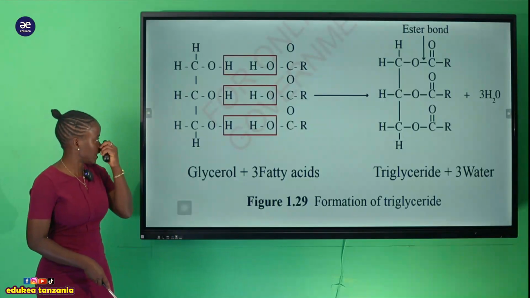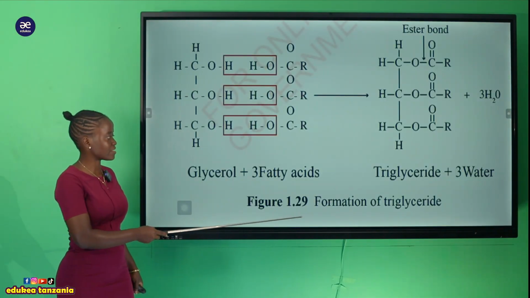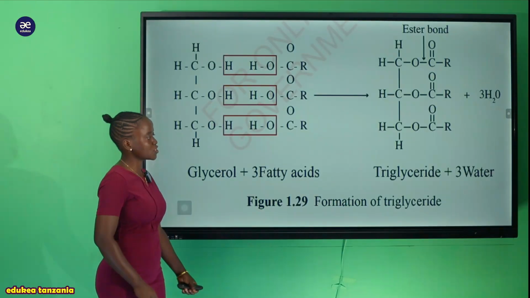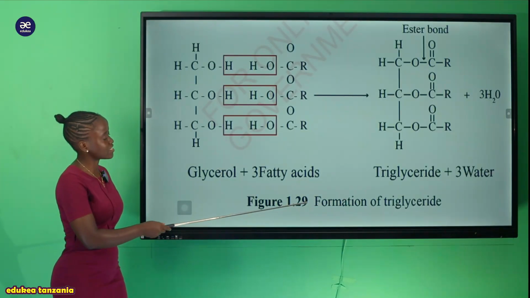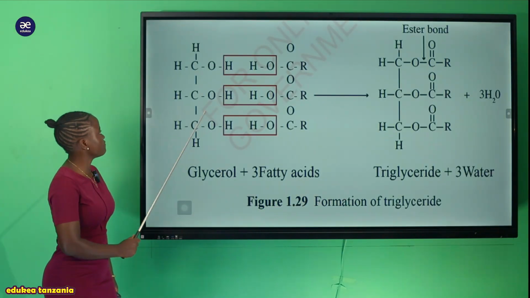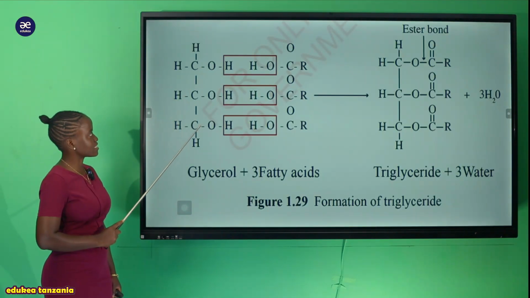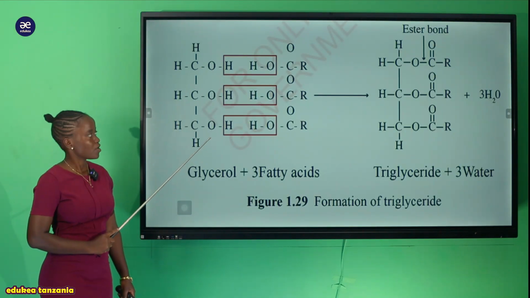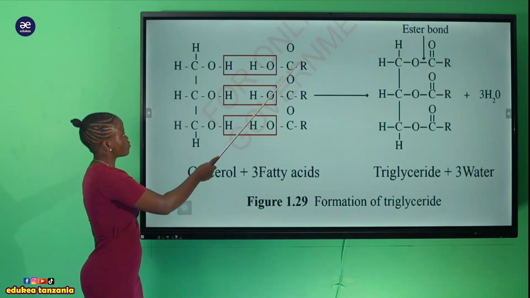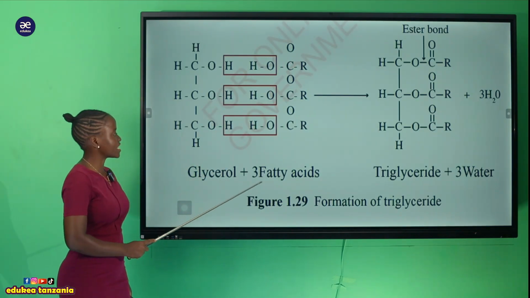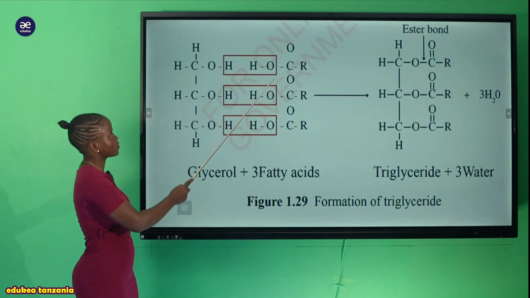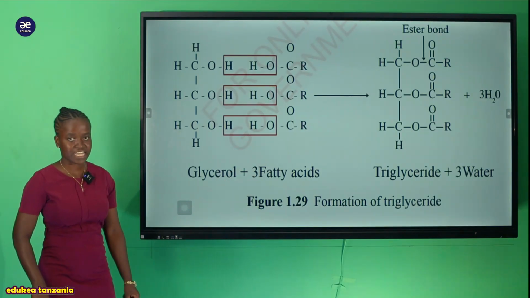So now let's see how it is formed. Now you can see this is the formation of triglyceride. We have this first one, that is the glycerol. This structure is the glycerol. But also we have this structure, which is the 3 fatty acids. So now you can see 1, 2, 3 fatty acids.